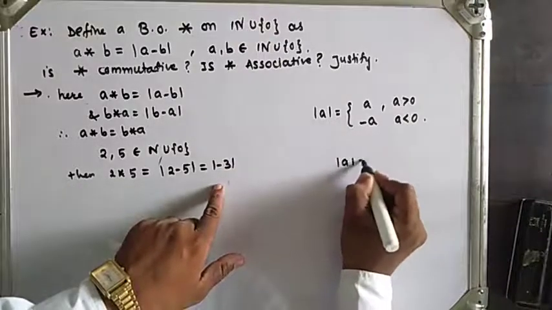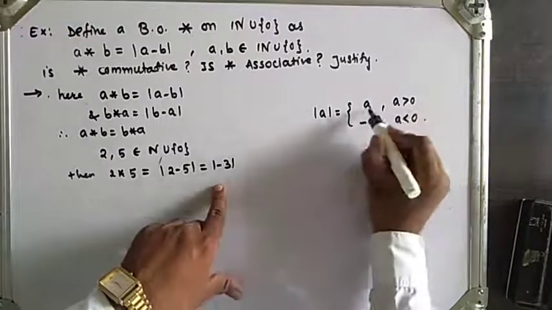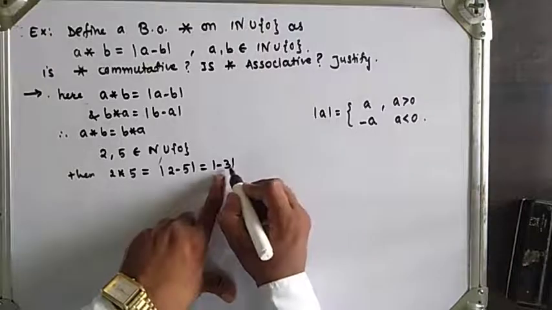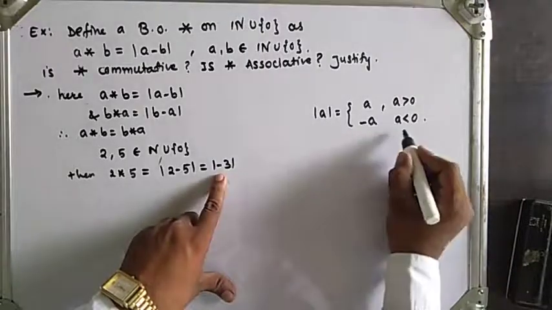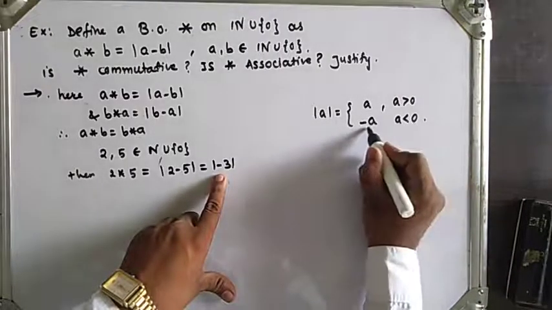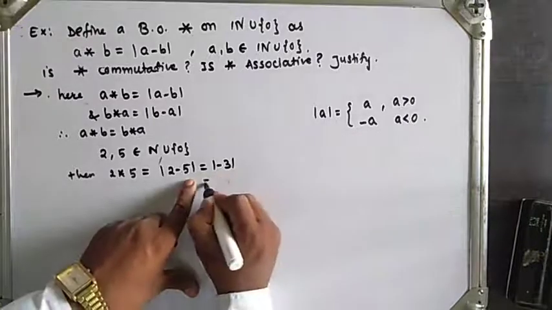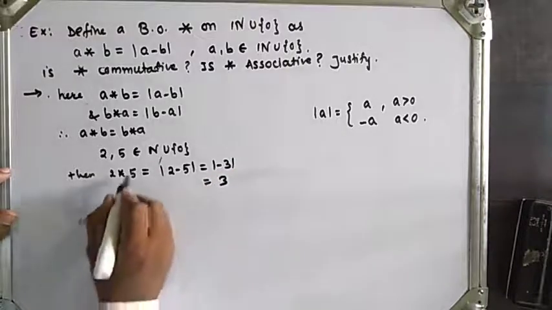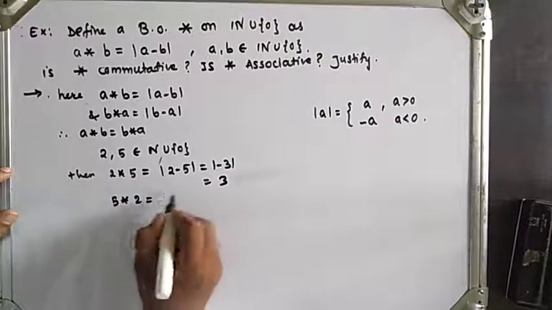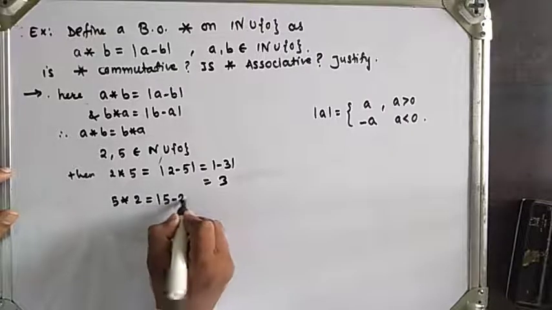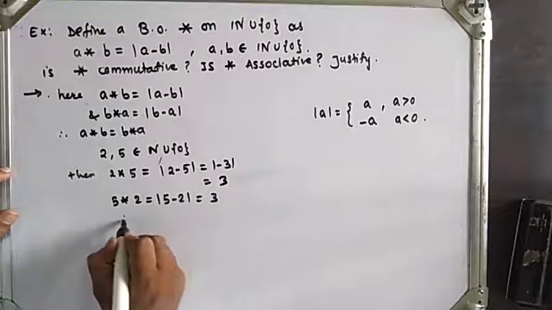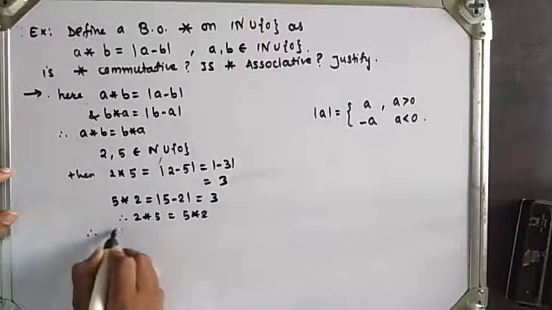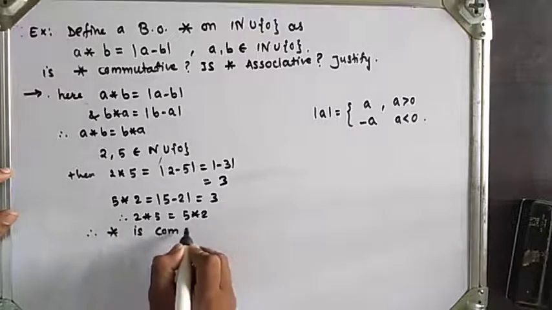Mod a is equal to a when a is greater than 0, and minus a if a is less than 0. Here the value is minus 3, which is less than 0, so the value is minus a, which is plus 3. And 5 star 2 is equal to mod 5 minus 2, which is again 3. So 2 star 5 is the same as 5 star 2, which means star is commutative.